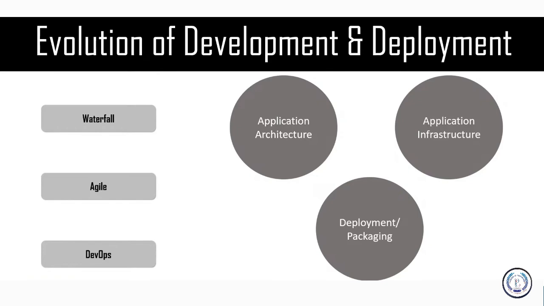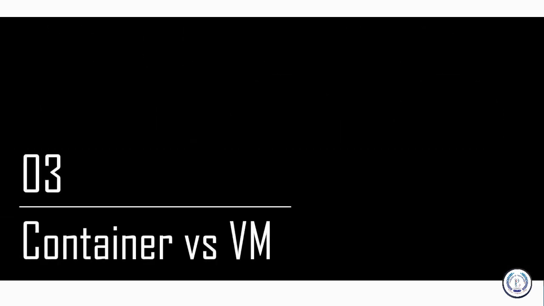So I believe the evolution of development and deployment is clear to you all. Let us now go ahead and discuss some of the other bits that are there on our plate. Now, before we actually go ahead and understand how Kubernetes works, and why we are talking about containers and stuff, we need to understand how containers are different from virtual machines, because virtual machines are something that people have been using and many of them have migrated to containers. Why? Because both of them have their benefits and reasons for these benefits. So let us try and understand how a container is different from a virtual machine. More than a comparison, it is just understanding how they're different from each other.